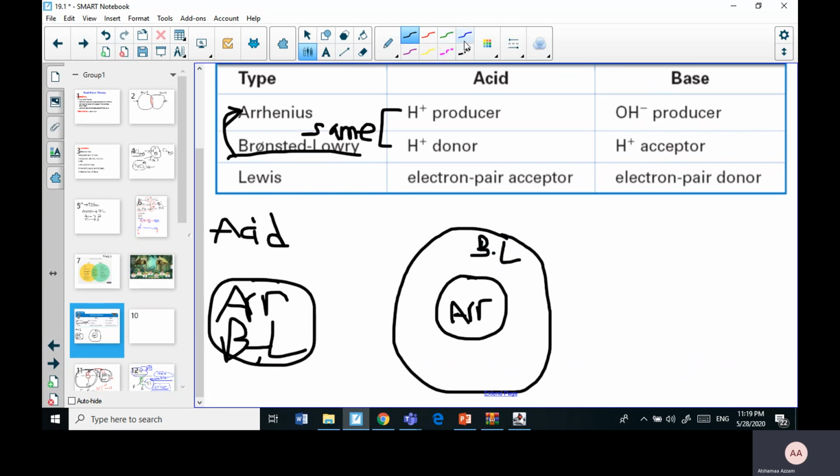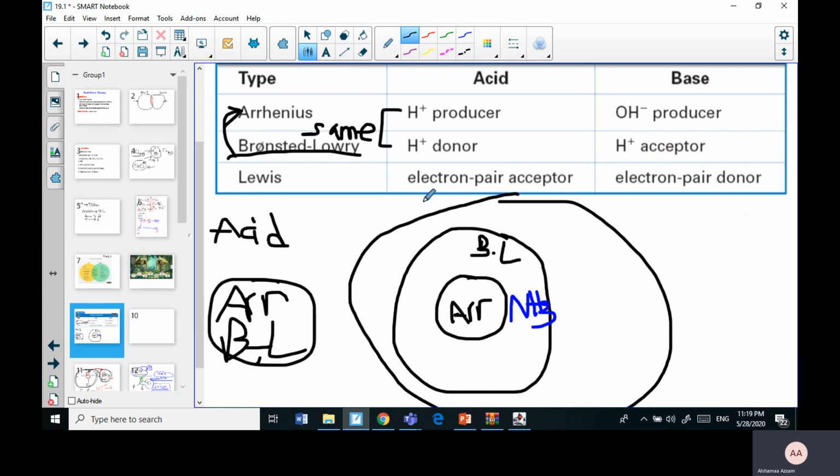So we can write here ammonia and other things as well, and even water when it's becoming amphoteric, because water itself will not give the H+, will not produce the hydroxyl group unless there is something else with it.